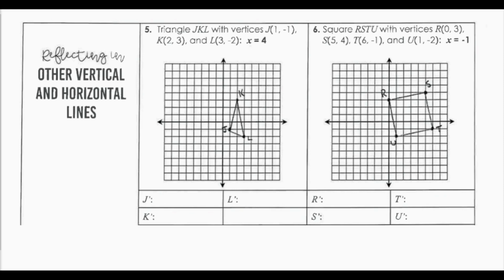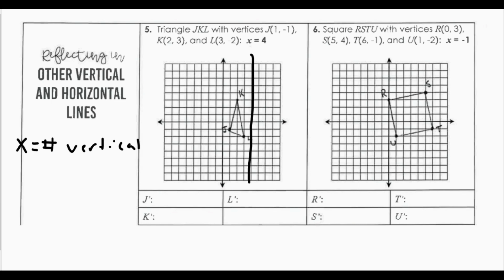So looking at number 5, I have x equals 4. So remember, if I have x equals a number, that's a vertical line. So x equals 4 is going to be a vertical line at 4. So if I draw in this vertical line at 4, this is my line of reflection here. So I'm going to count the spaces away from my line that my pre-image is and count to the other side of my line.